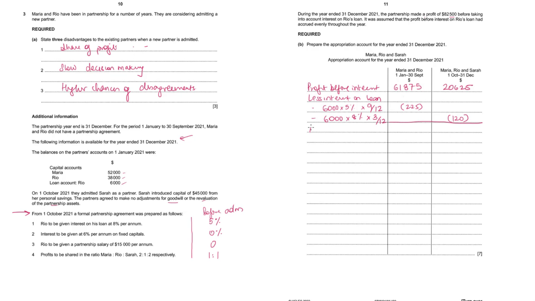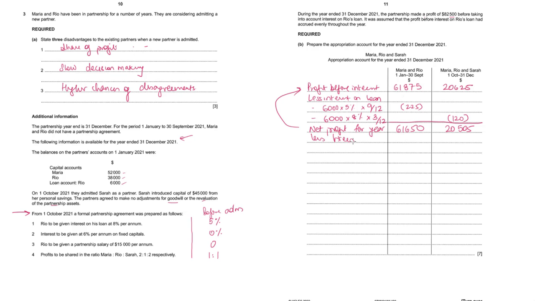Then we get the net profit for the year. You can also start your appropriation account directly with net profit for the year and show this as a working note below the appropriation account. That approach is also okay. So 61,650 and 20,505.